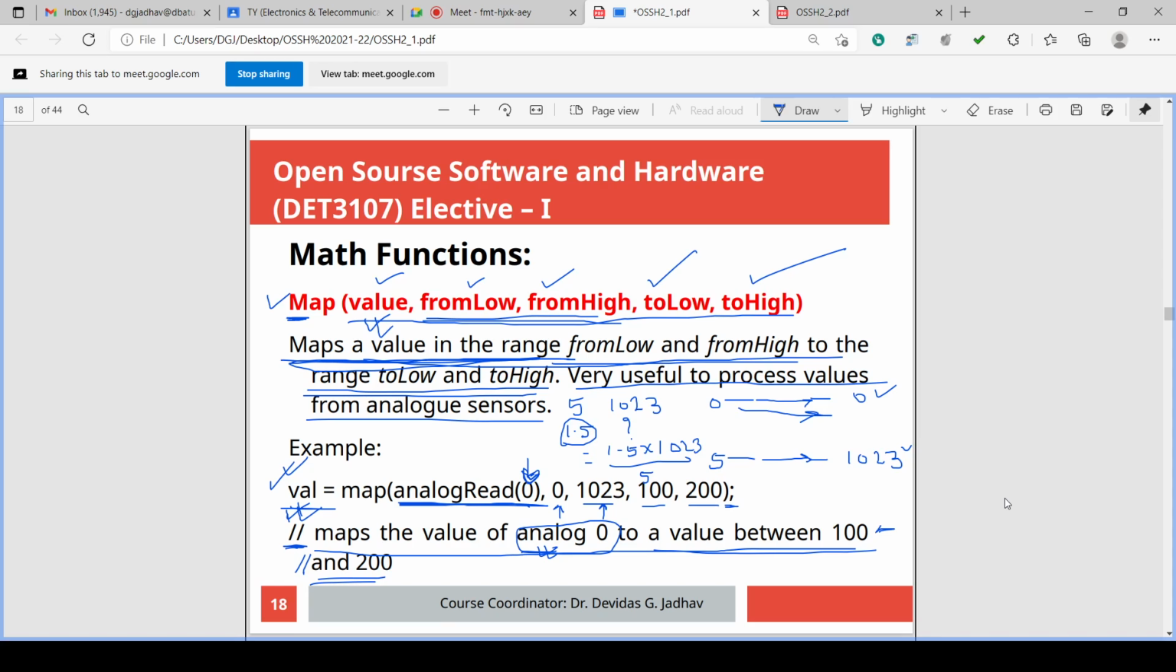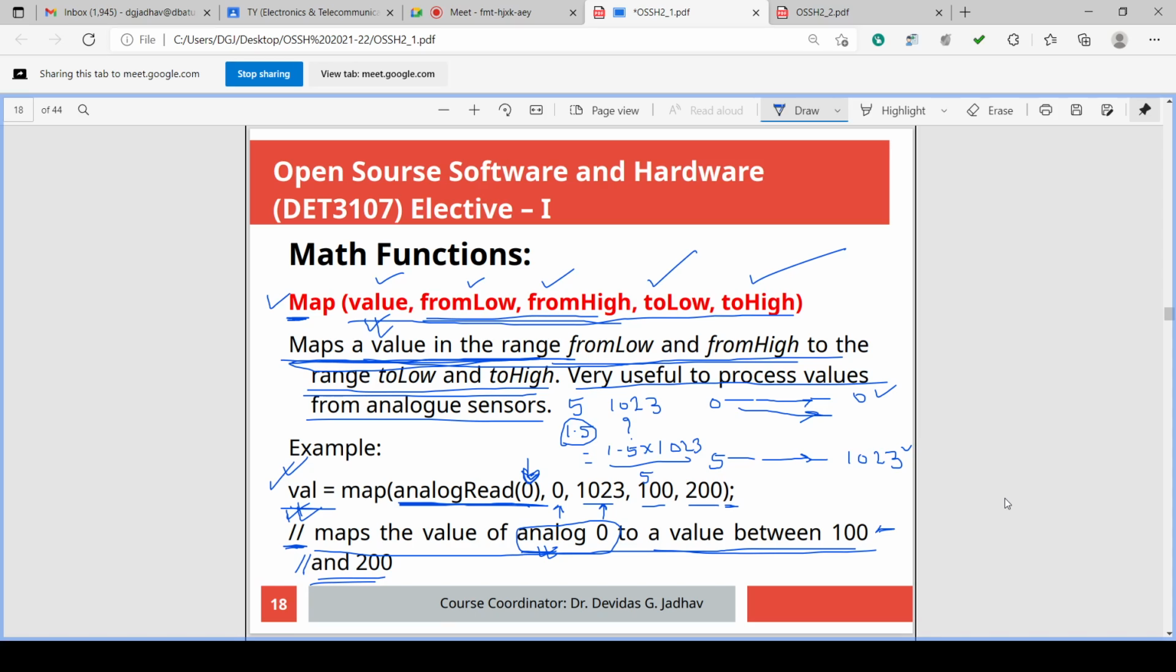So what will the map do now? 1023 range to 255 range conversion will be there. 512 is half the range of 1023, so it takes again half the range of 255. So it converts 512 to 128. That is half of the range of 0 to 255. So it will convert it to 128 and 128 value will be outputted.